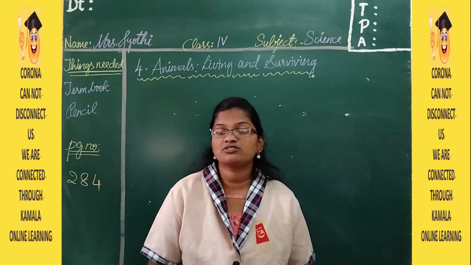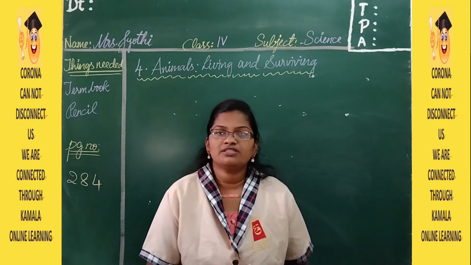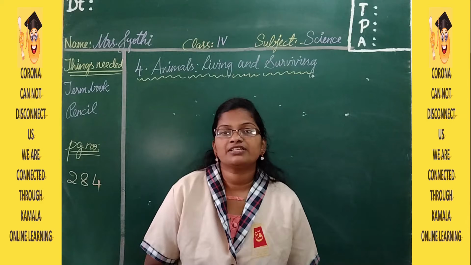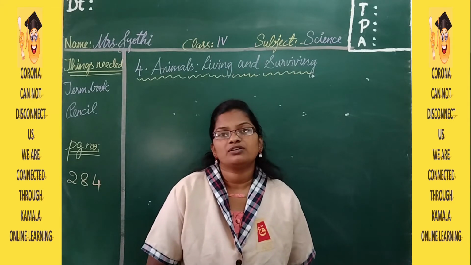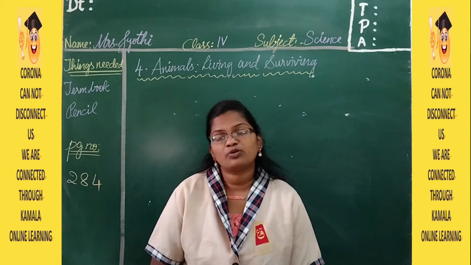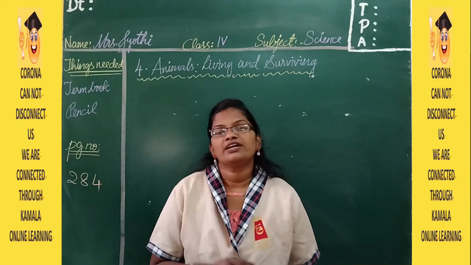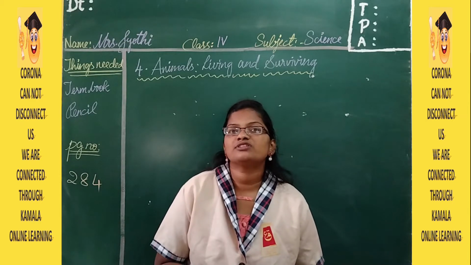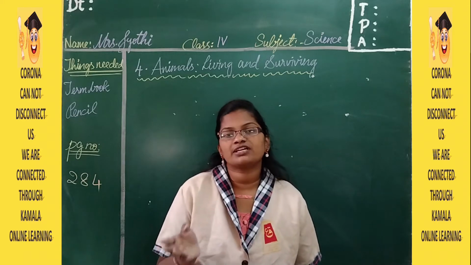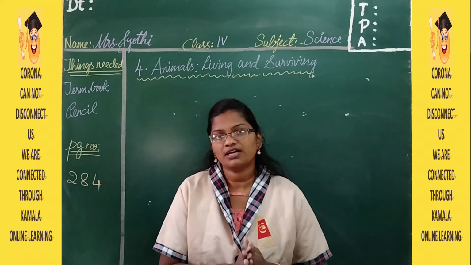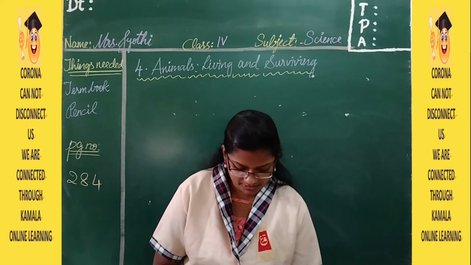5 different types, and based on the eating habits again there are 4 major categories. So based on the habitat we have terrestrial animals, aquatic animals, amphibious animals, then arboreal animals and aerial animals. Now based on the eating habits we have herbivores, carnivores, omnivores and then parasite. And we also have scavengers, and scavengers come under omnivores or carnivores. So this is all we have learned.